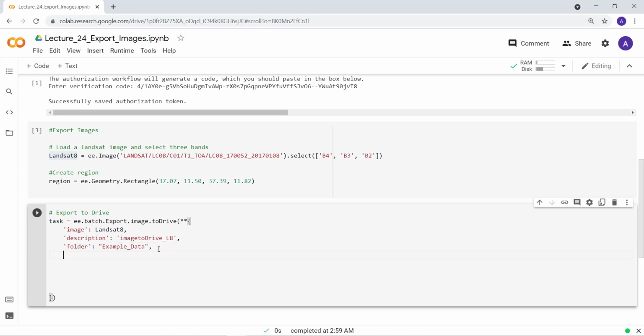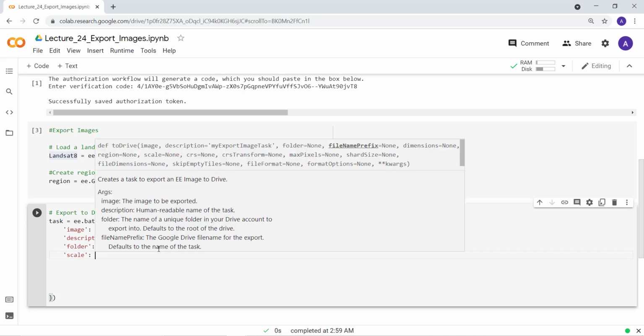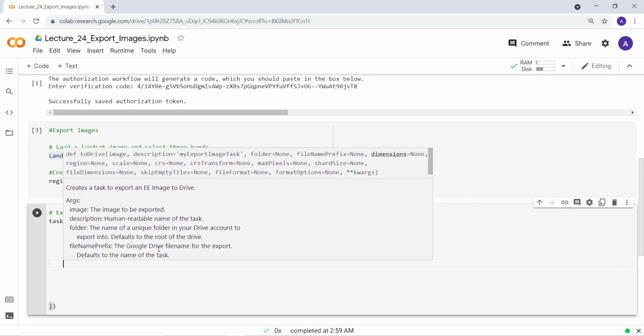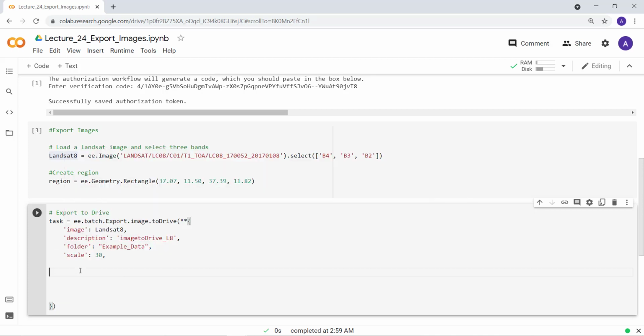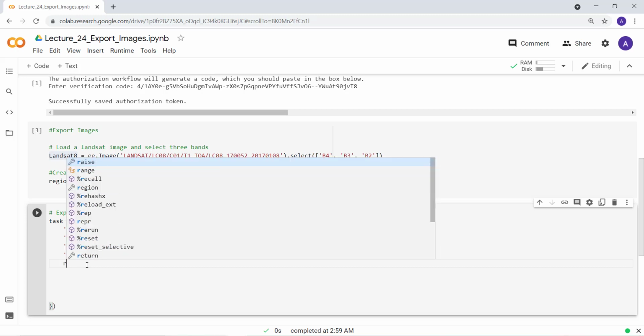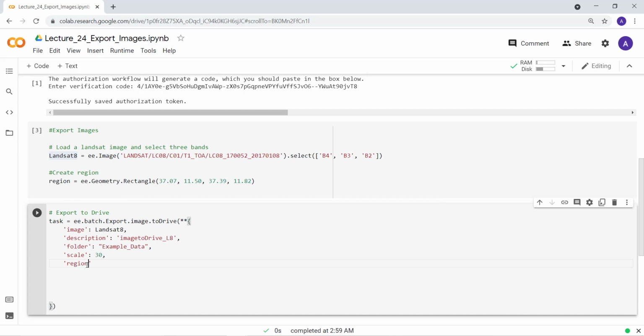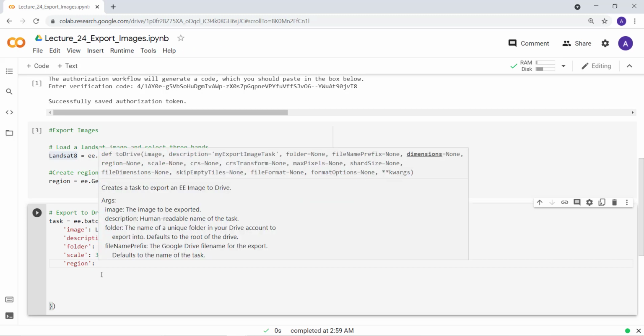Okay. And the next thing is to define the scale. That means the spatial resolution of the export. Since it's Landsat data, the bands have 30 meters spatial resolution, so I'll adapt that. And the final parameter is a region. A region, that means the polygon that I've already created here. So do you want to subset that data when you export?